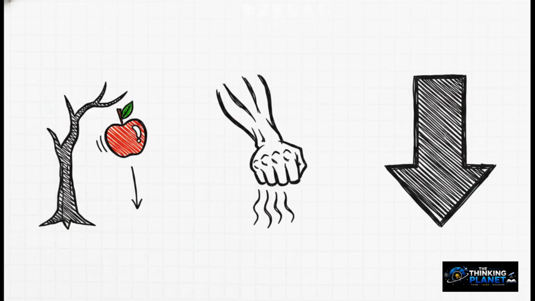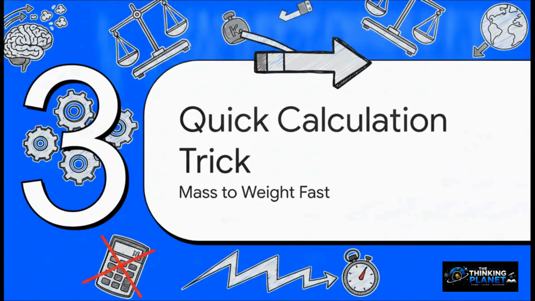So let's quickly summarize the rules for weight to contrast with our mass rules. Because weight is a force, its standard SI unit is newtons, denoted by a capital N. It is not kilograms. And unlike mass, weight is a vector quantity. This means it always has a specific direction. In our case, because it's gravity doing the pulling, that direction is always pulling downward toward the center of the Earth.